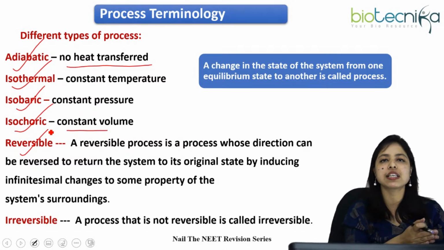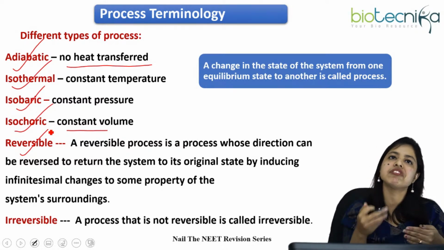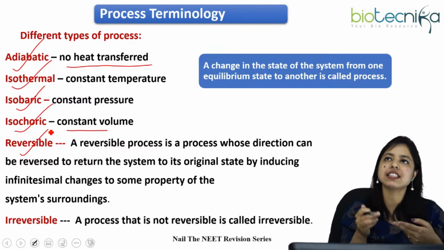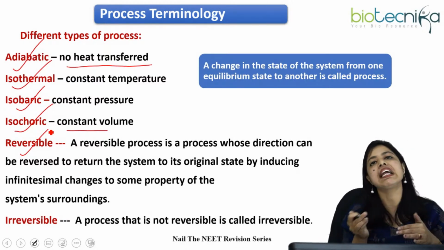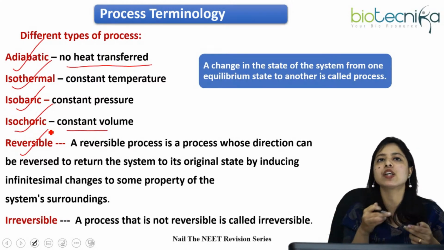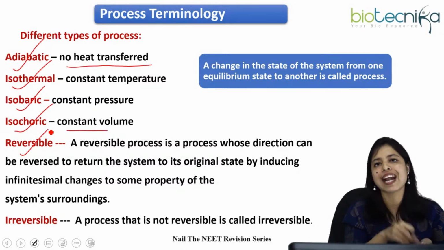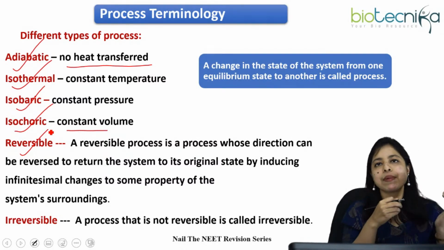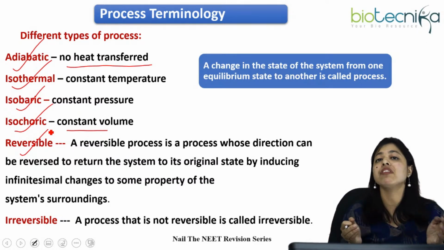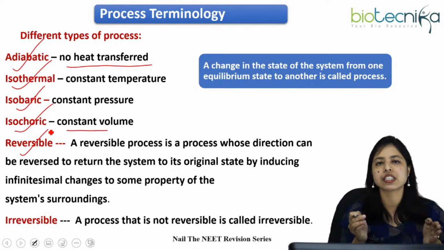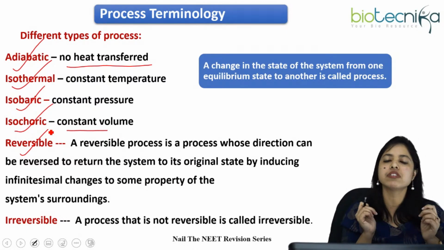A particular process, any reaction, physical or chemical, that can after some time revert back, completely come back to the situation from where it started. That may be any chemical reaction or physical change, when we can see the entire process come back to the initial state. So that is called reversible process.